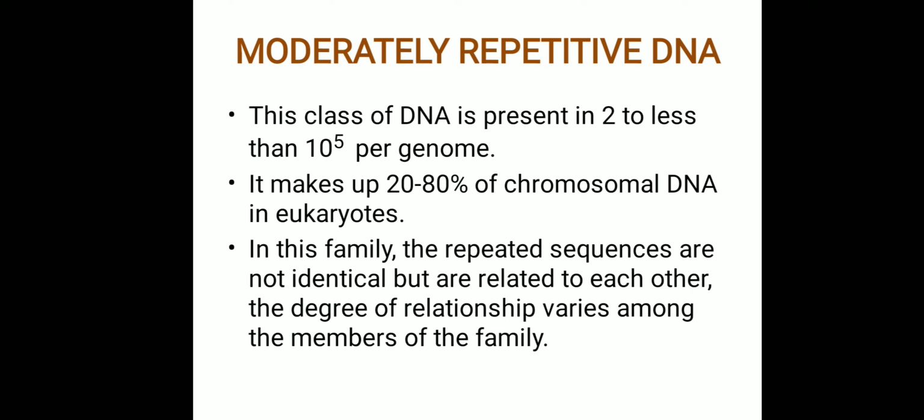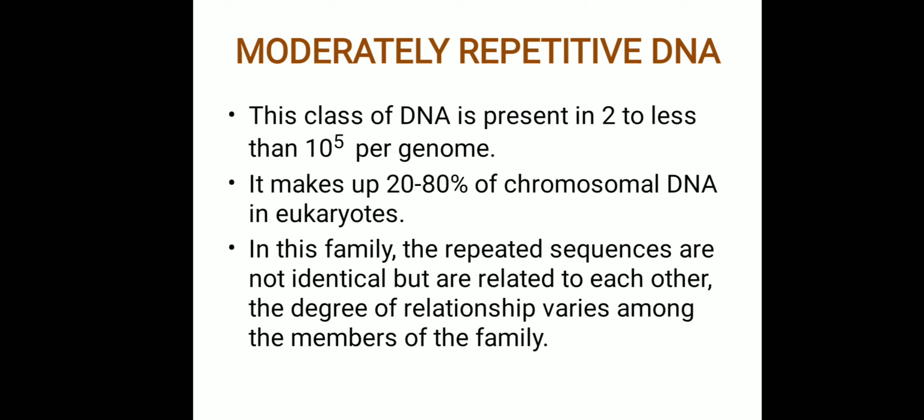In this moderately repetitive DNA family, the repeated sequences are not usually identical. If you see, highly repetitive DNA sequences were identical, whereas moderately repetitive DNA sequences are not identical, but they are related to each other. The degree of the relationship varies among the members of the family.